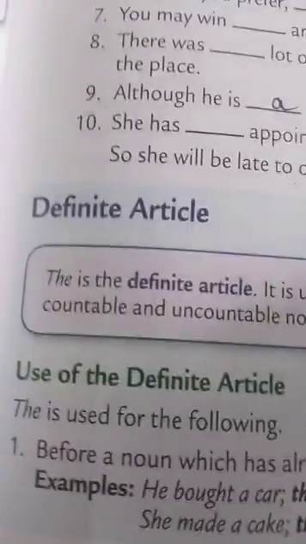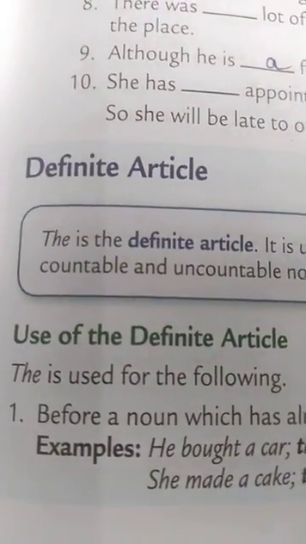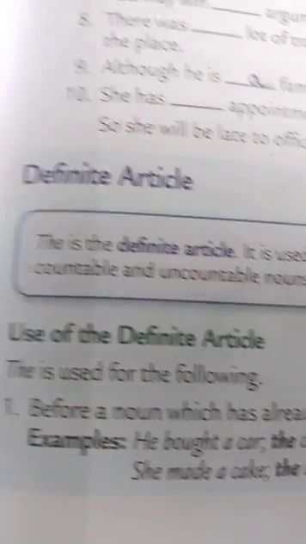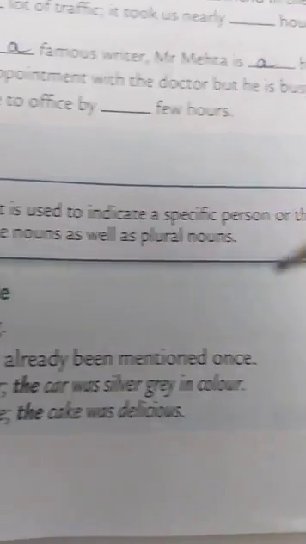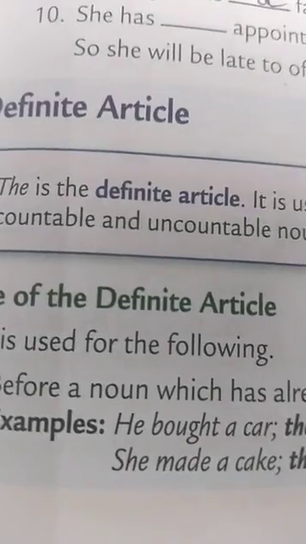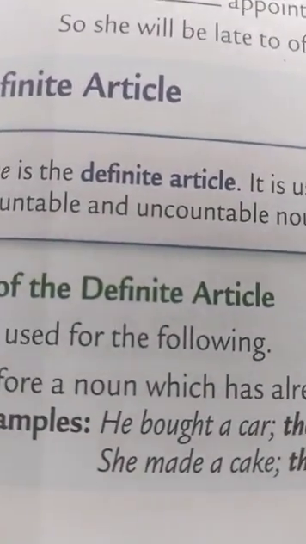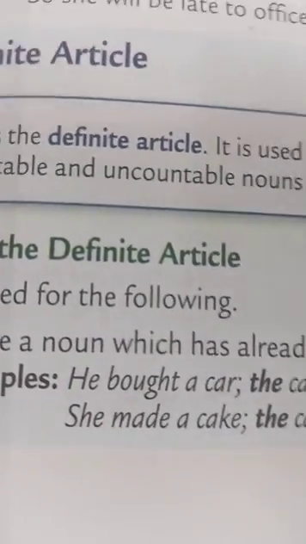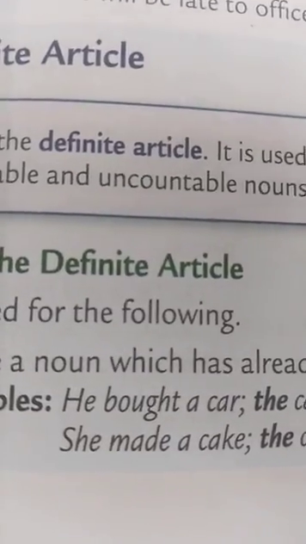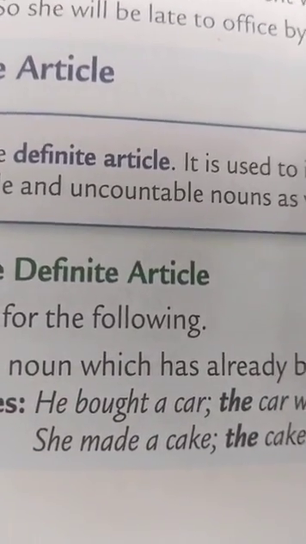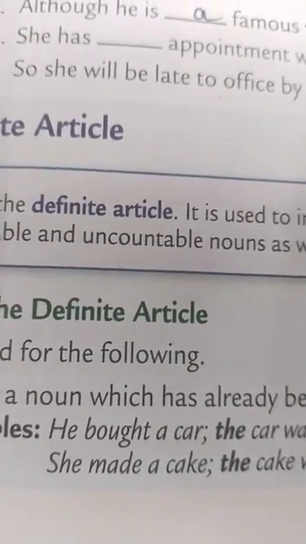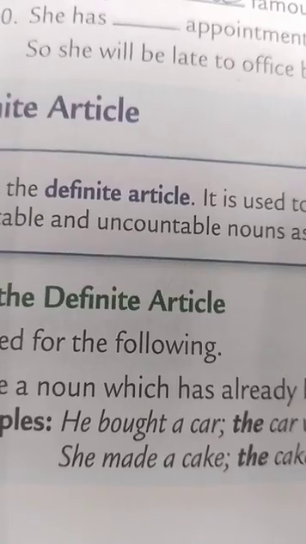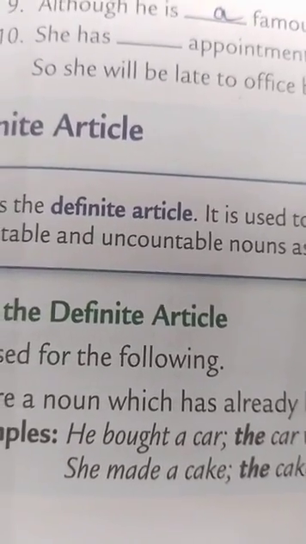So let's see the uses of definite article the. The is used for the following: before a noun which has already been mentioned once. So we use article the before a noun which has already been mentioned in the sentence. When a noun is introduced in the sentence for the first time, we use article a or an, and when it is repeated in the sentence, then we use article the before it.